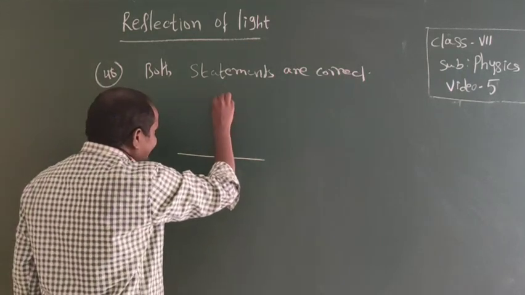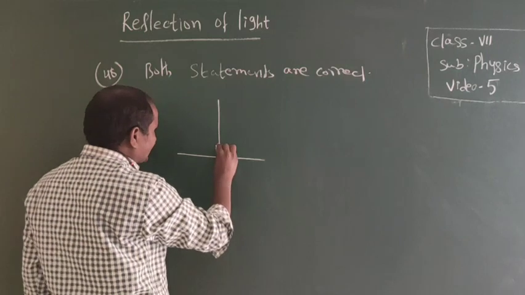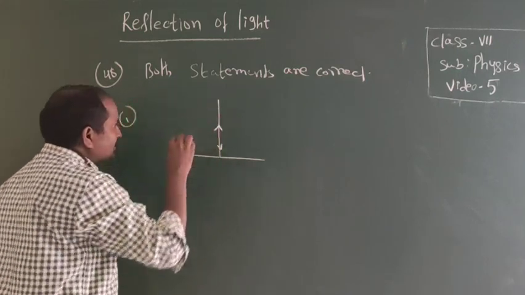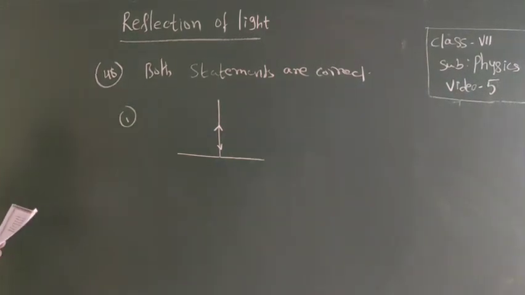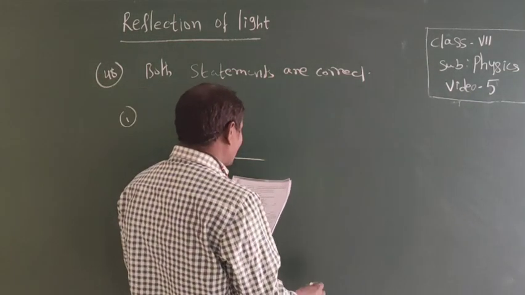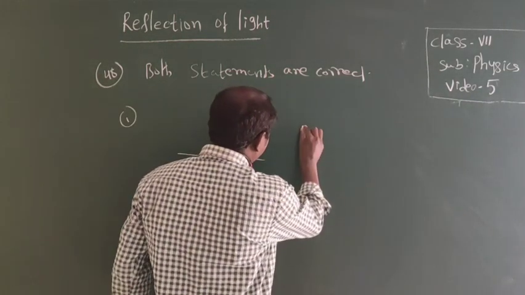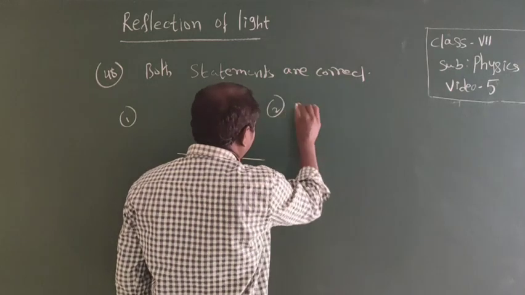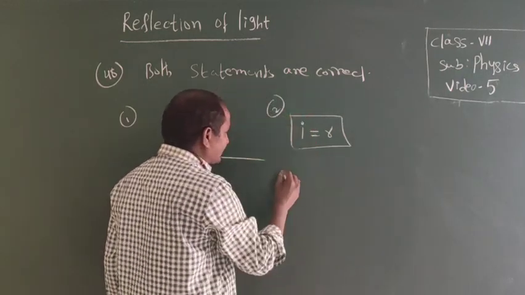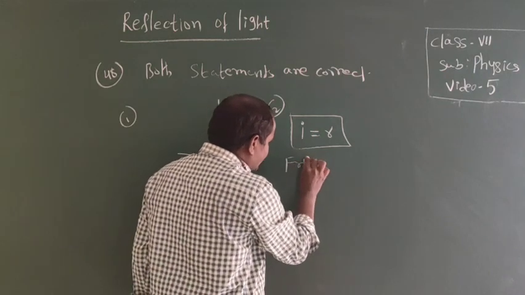Statement 1: a ray of light incident normally, it is the incident ray, then the angle of reflection is also zero, and the ray retraces its path. Okay, next, the angle of incidence is equal to the angle of reflection. The second statement, we can say, is from the laws of reflection.